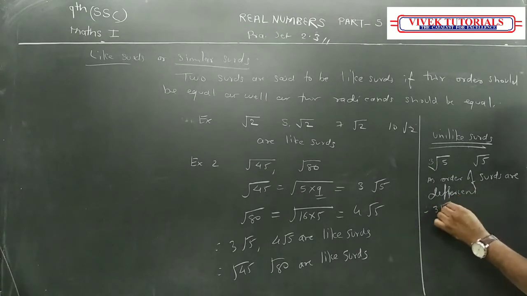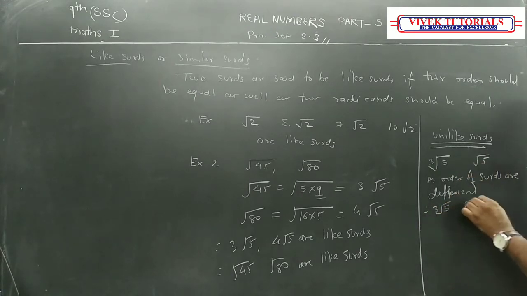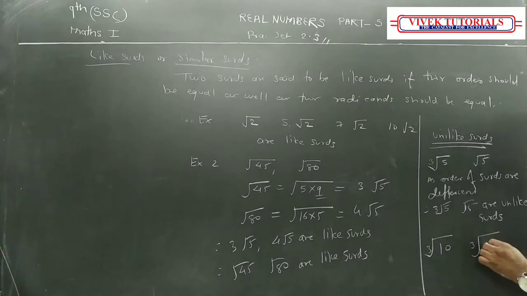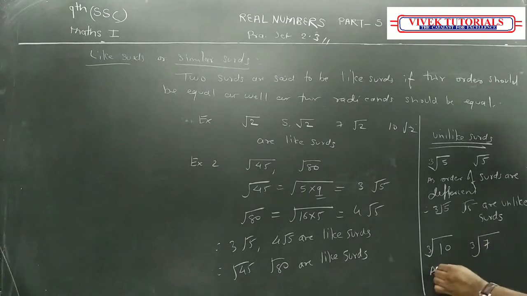Therefore, 3√5, cube root of 5 and square root of 5 are unlike surds. Or it can also be like this, square root of 10 and cube root of 7, as the radicands are different. They are unlike surds.